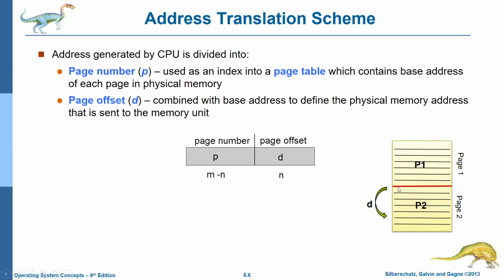For example, if I want to access some particular line in page P2, I must provide 2 addresses. One is the page number, whether first page, second page or third page. Then within that particular page, how many lines must I move ahead? What is the offset? Offset means distance from the beginning of that page.